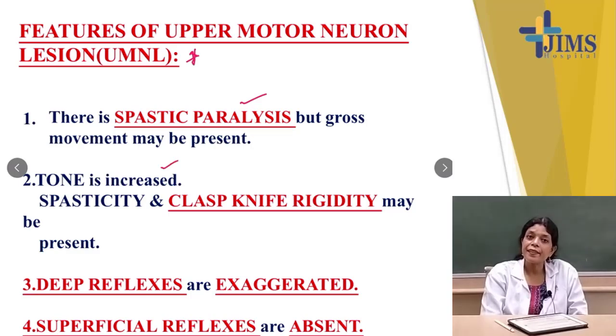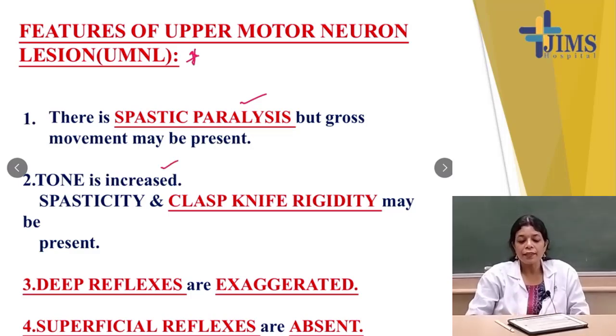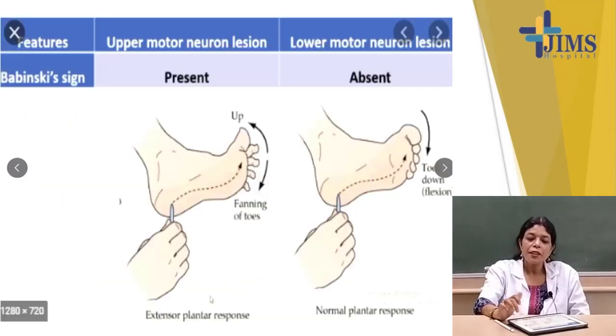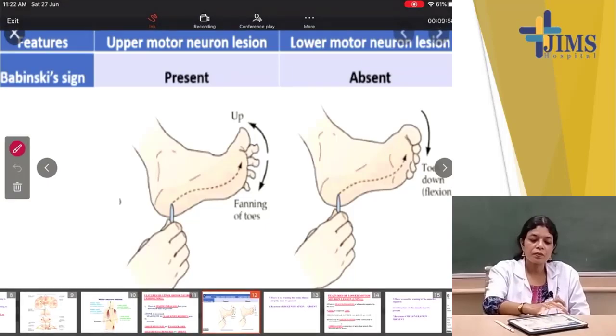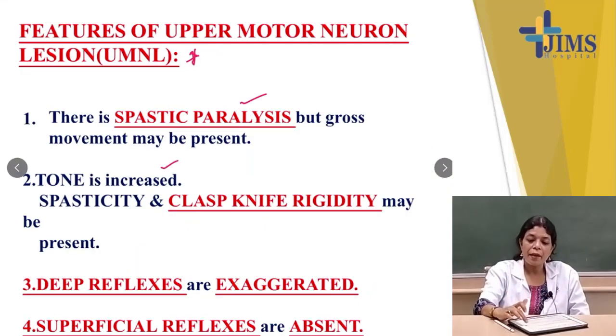Deep reflexes are exaggerated. What are the deep reflexes? You know, the biceps jerk, triceps jerk, jaw jerk are examples of the deep reflexes. Those reflexes will be exaggerated. And what are examples of the superficial reflexes? Corneal reflex, plantar reflex, abdominal reflex, all are superficial reflexes. These superficial reflexes will be absent. You see this picture: in the upper motor neuron lesions, the superficial reflexes will be absent. Okay?